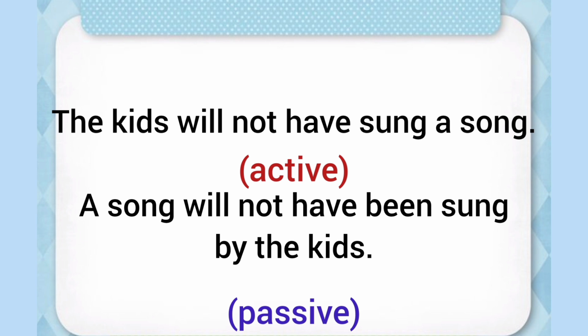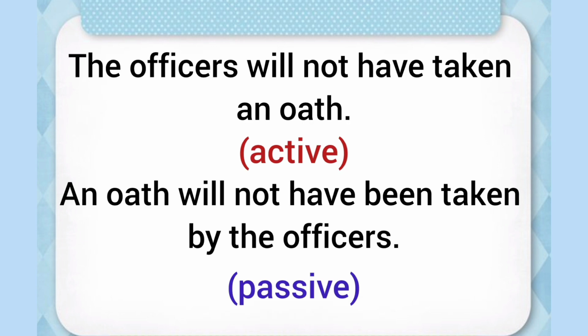A song is object. Replacement of subject and object. So a song will be at the subject place. Will not have been is a proper helping verb for this tense. Third form of verb, that is sung, then the preposition by. The kids is the object of this passive sentence. The officers will not have taken an oath. An oath will not have been taken by the officers.